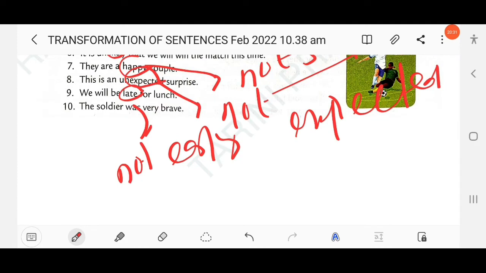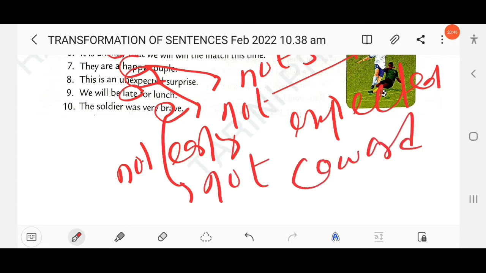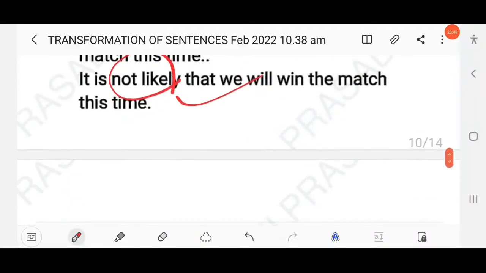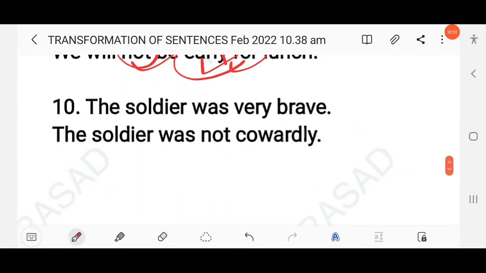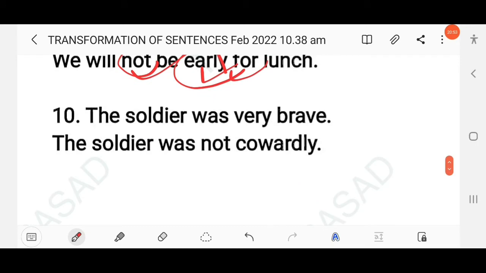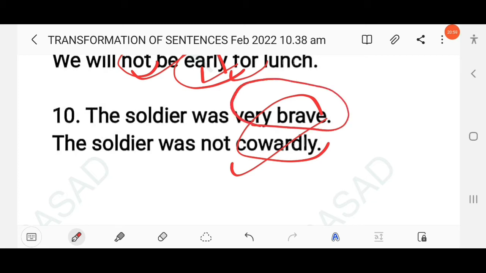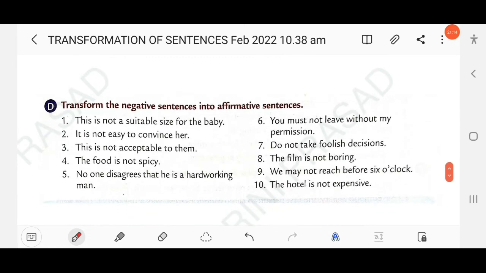Then next question here, the soldier was very brave. Brave means not coward, right? The soldier was not coward. Here, yes, okay. The soldier was not cowardly, right? Do you know very brave? Yes, very brave. Brave opposite coward, very brave, right? Do you know here very is adverb of degree is used. So here cowardly is written, not cowardly. That means was brave, very brave. Clear?